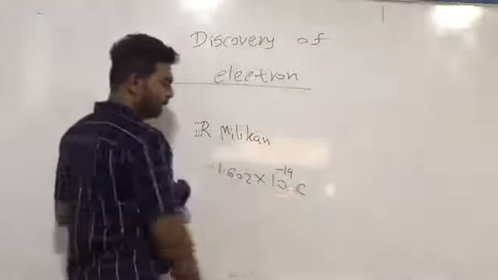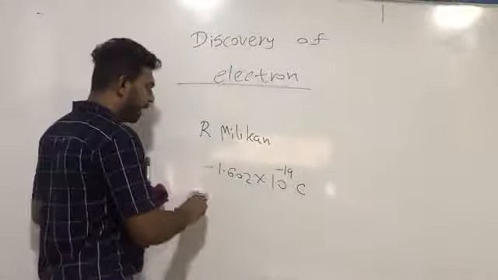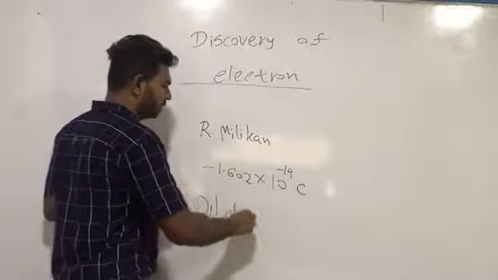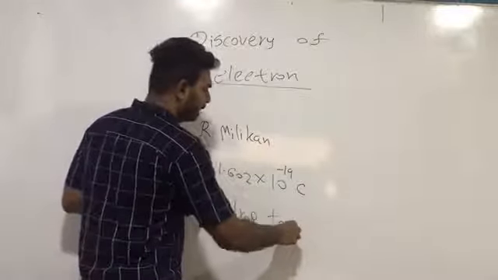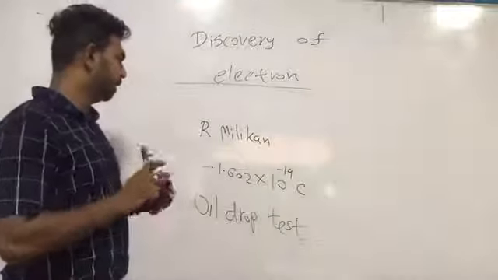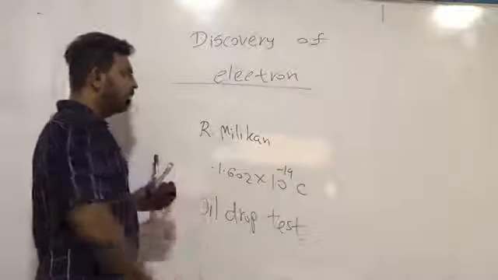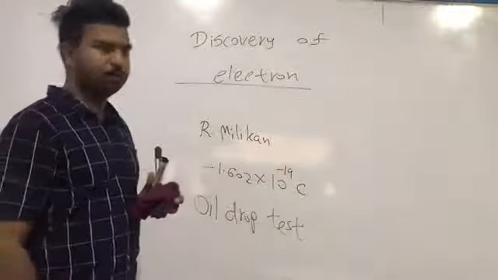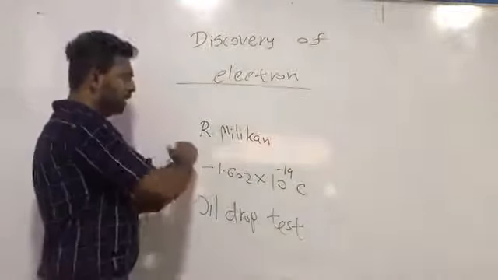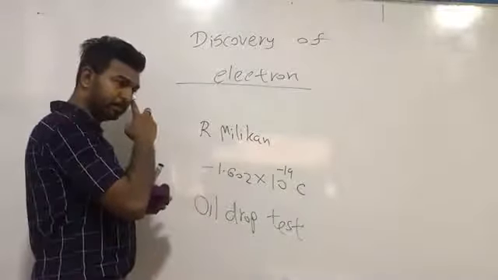This is coulomb, I think you know the unit. So he used his famous oil drop test to calculate the charge of cathode rays.